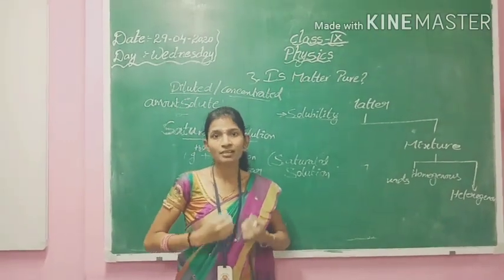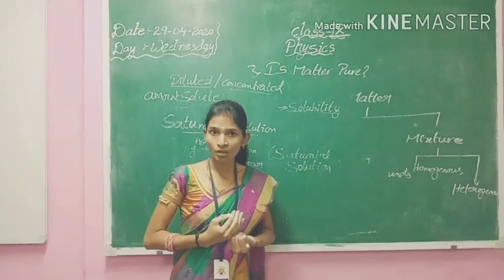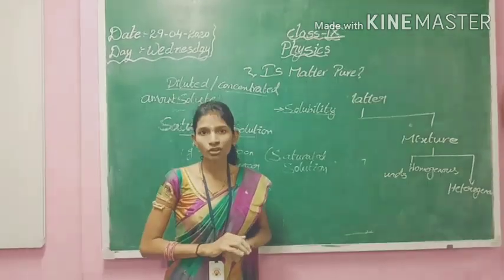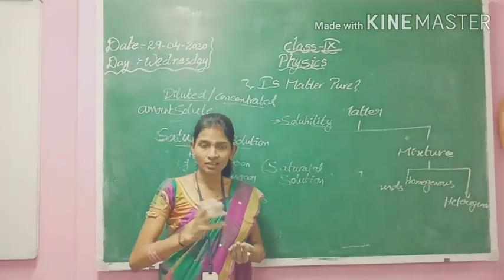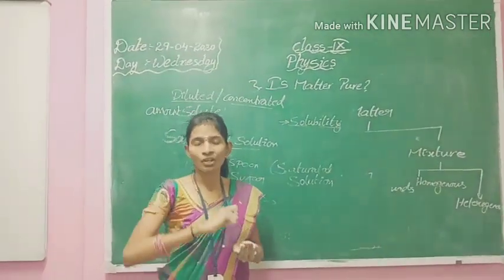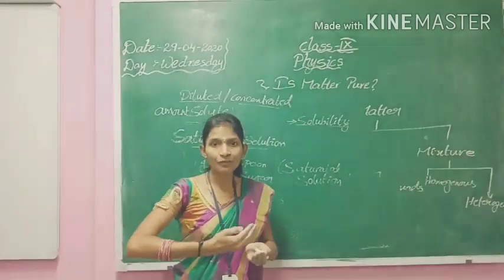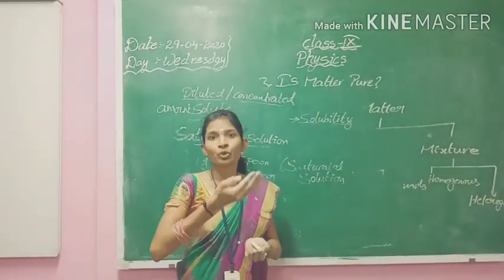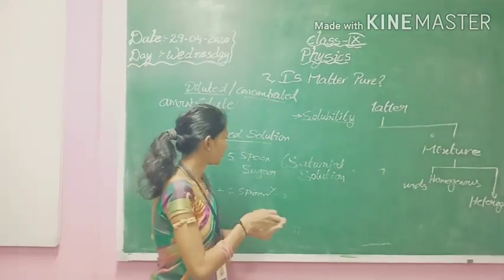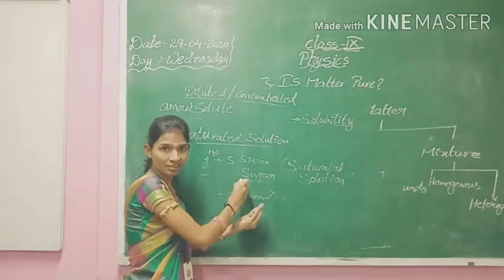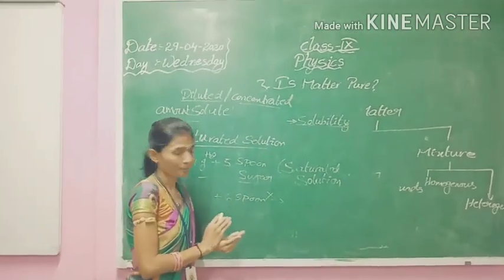A saturated solution is a solution where the solvent cannot dissolve any more solute. Whatever solute we have added is completely dissolved in the solvent, and if we add any excess, it won't get dissolved.